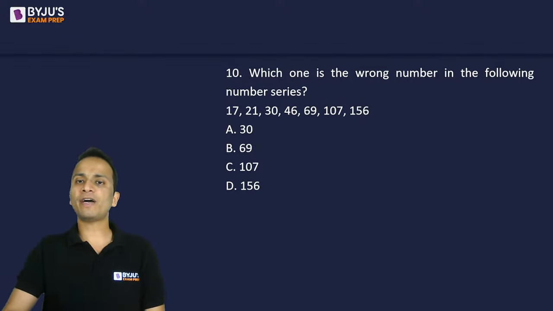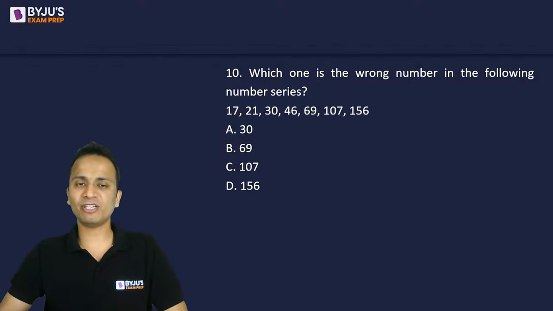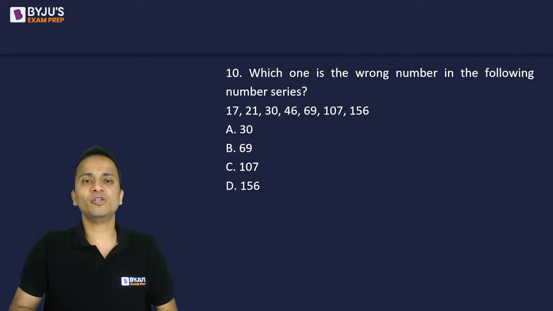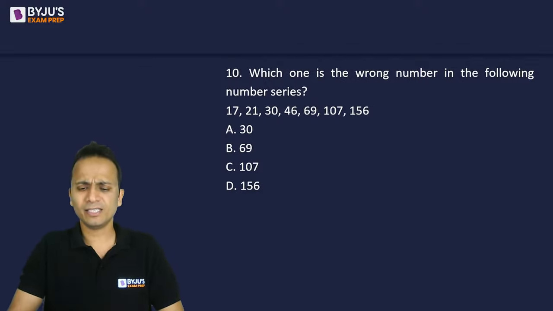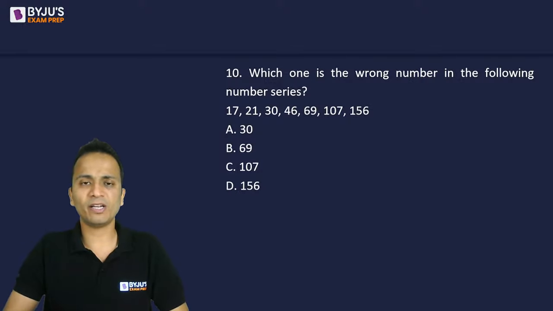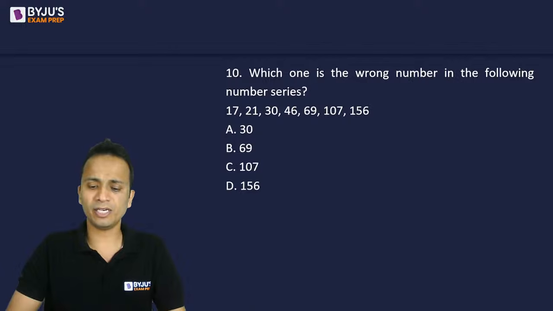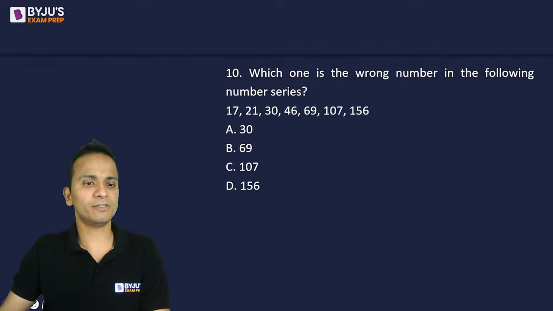10th question, you have to find out the wrong number in the following series. Now again, a tricky question this one is. So let's see who will be able to give me a correct answer for this. It is not very tricky, okay? The logic is not that difficult. You will be able to find out in 30 or 40 seconds. But let's see who will be the first person to give an answer.